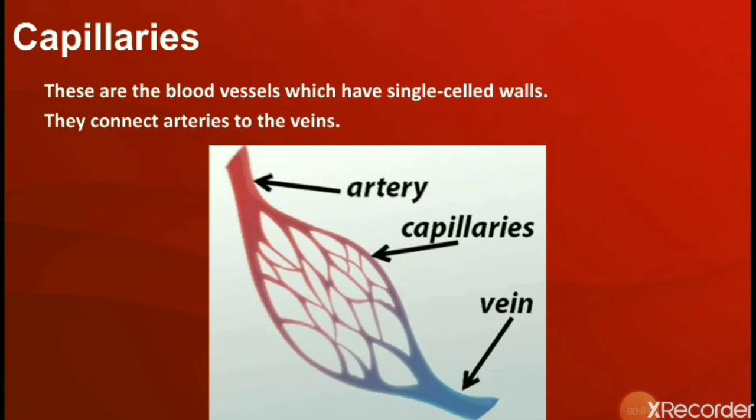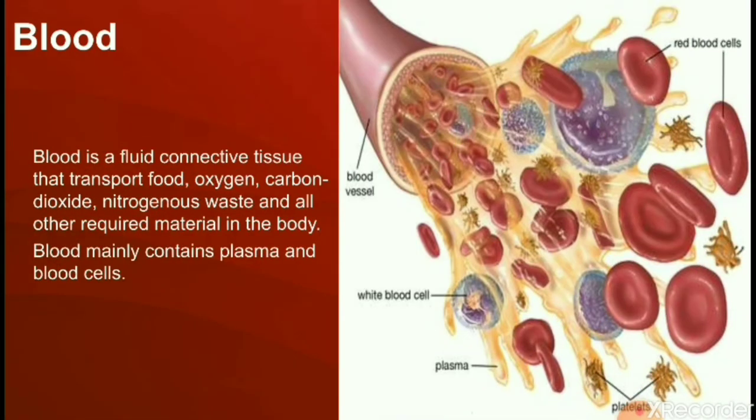Blood capillaries are the blood vessels which are very thin and have single-celled walls. They connect arteries to the veins. Blood is the liquid connective tissue that transports food, oxygen, carbon dioxide, nitrogenous waste, and all other required materials in the body. Blood mainly contains plasma and blood cells.